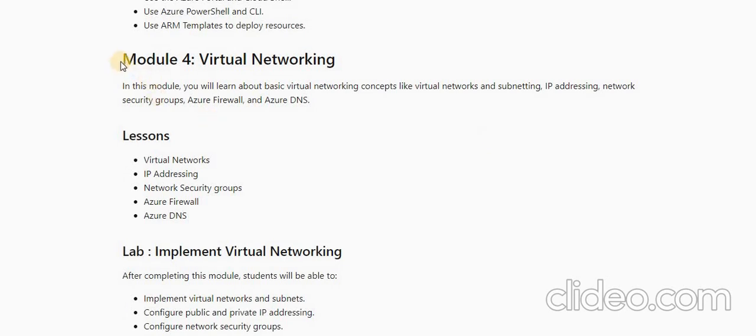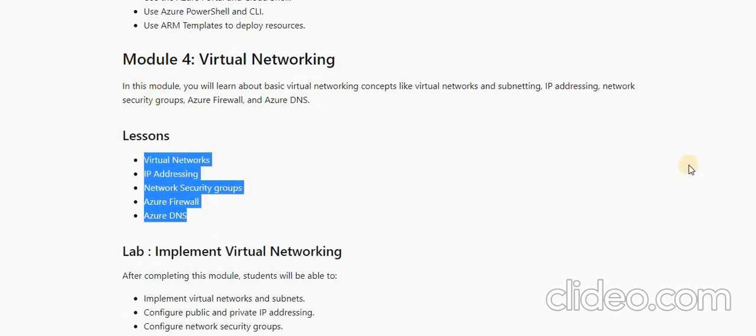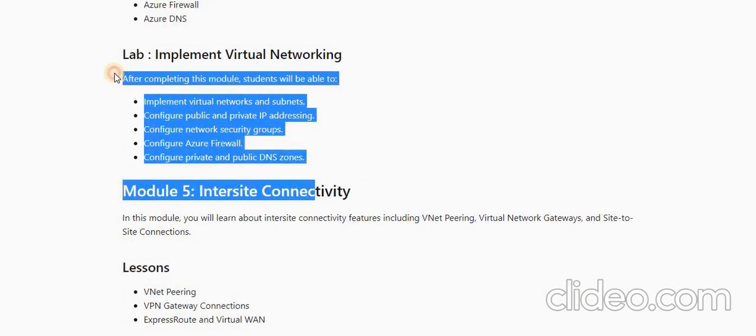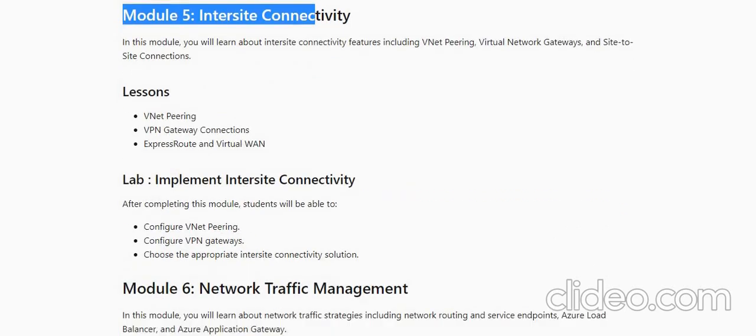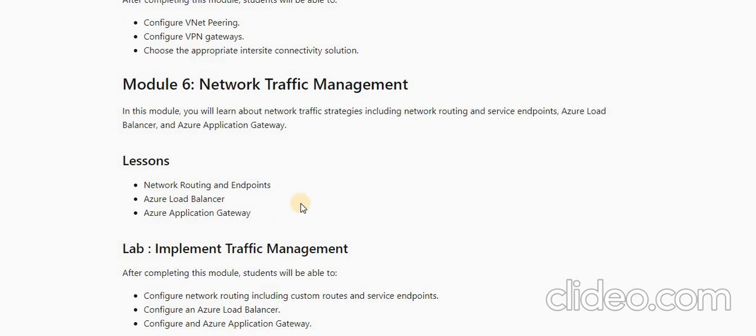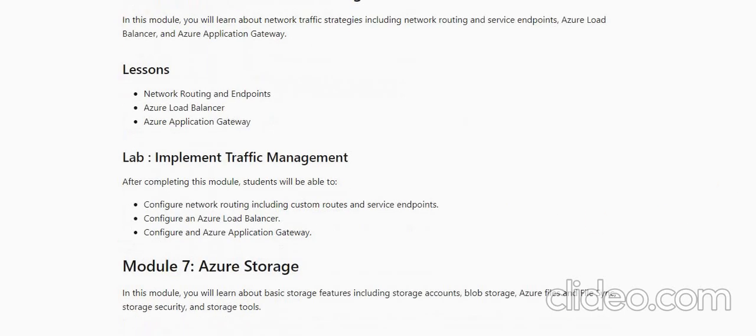And see, module 4. In this module, we would be covering these things: virtual networks, IP addressing, firewall, Azure DNS. Then we will implement a lab. Then module 6, it is related to network traffic management. In this module we would see how we can tweak routing, and what is the use of load balancer, how many types of load balancer are available in Azure. And we would see our application gateway as well, which will provide layer 7 things.